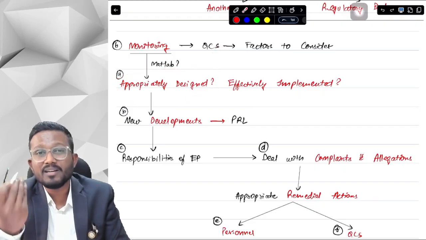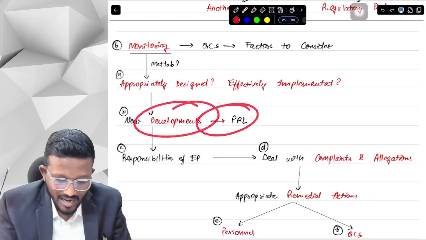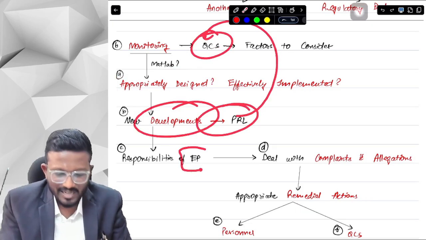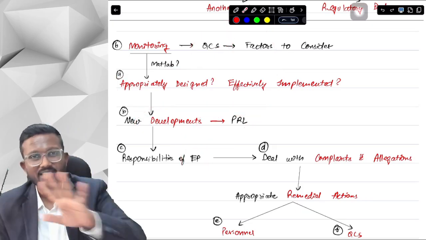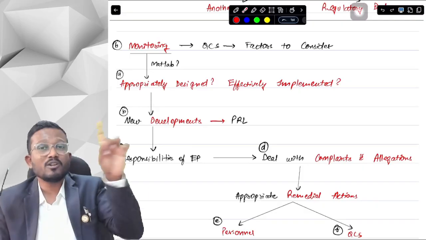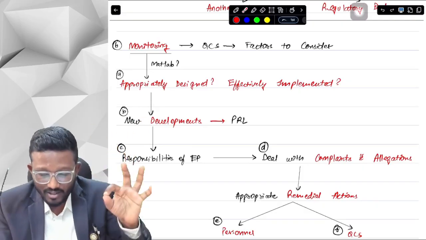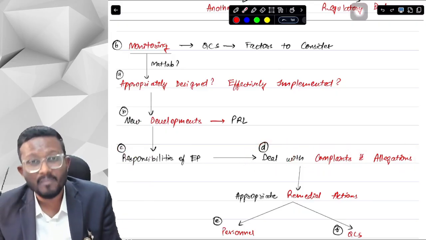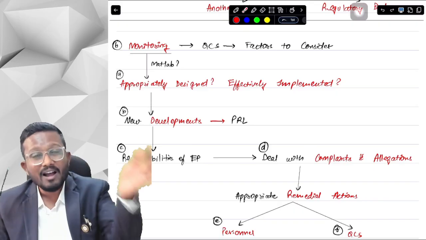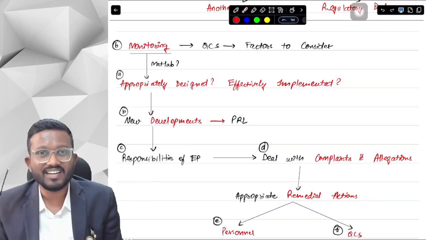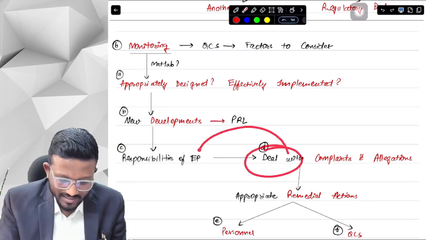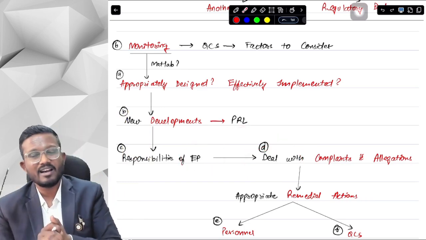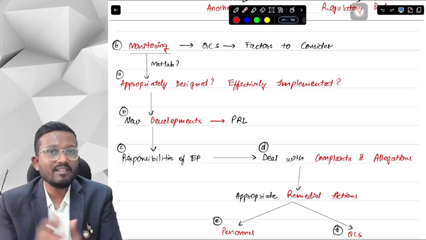Now, whose responsibility is it to update the new developments in PRL to the QCS? Engagement partners. The engagement partner also has the responsibility to deal with all the complaints and allegations made against the firm or the employees of the firm, from within or outside the entity. How will he deal with them?